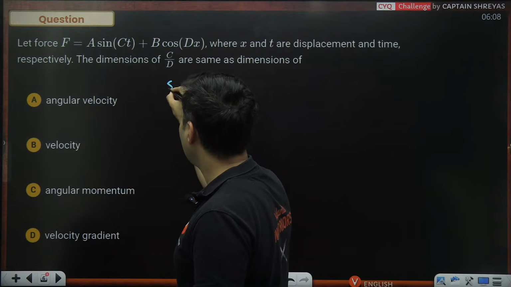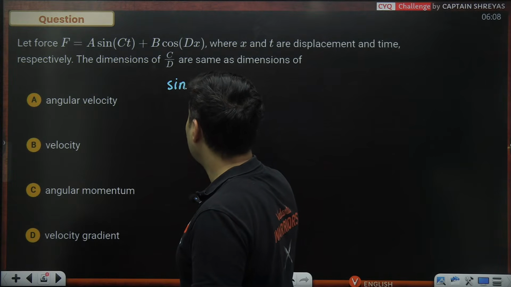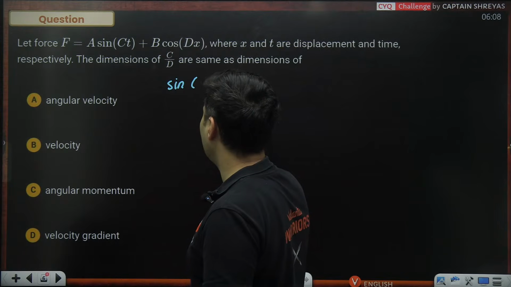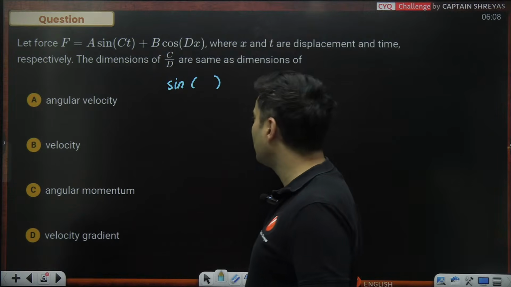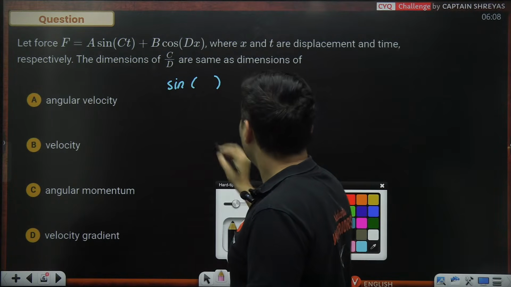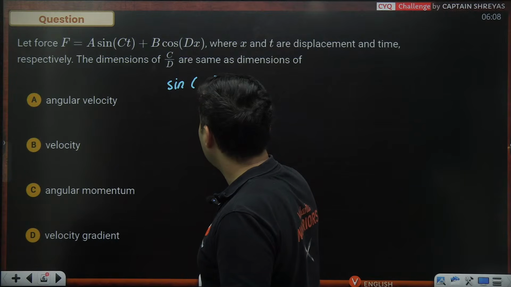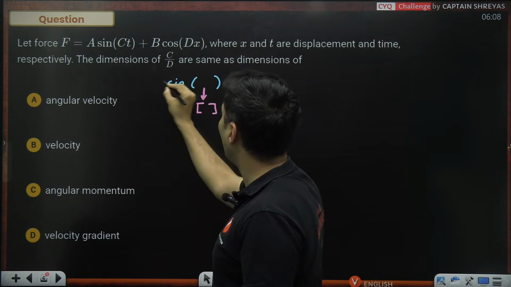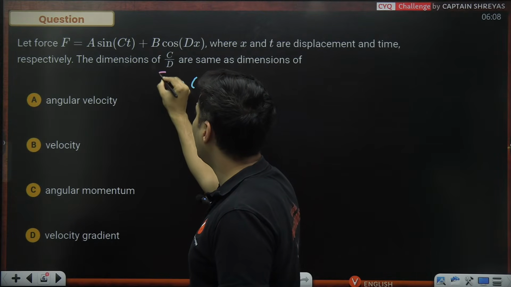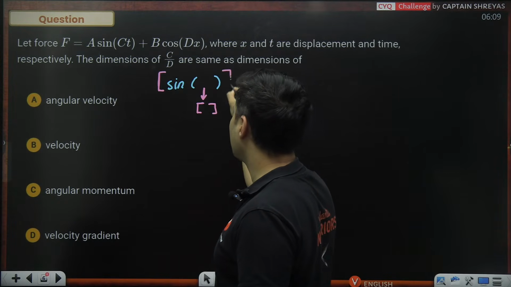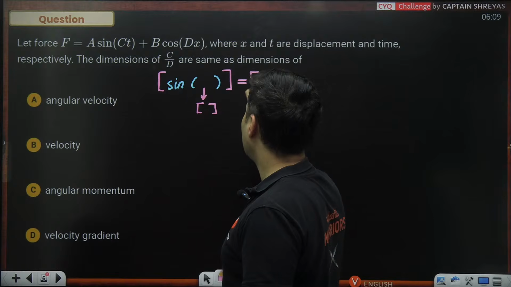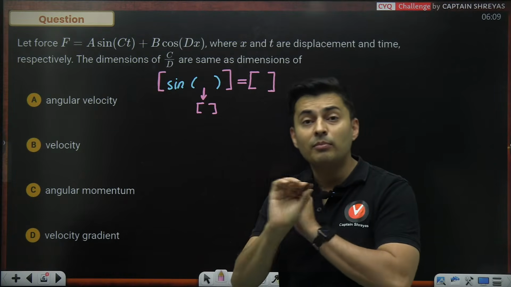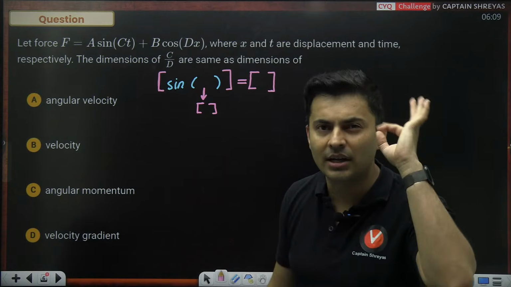For example, sine of something, cos of something, log of something, exponent of something: the quantity inside should be dimensionless, and the entire thing, the dimension of sine, is also nothing. It is also dimensionless. So inside and outside are both always dimensionless. Keep that in your head.